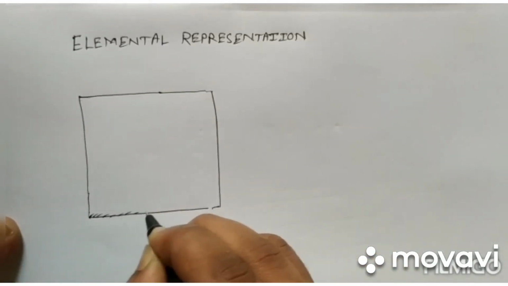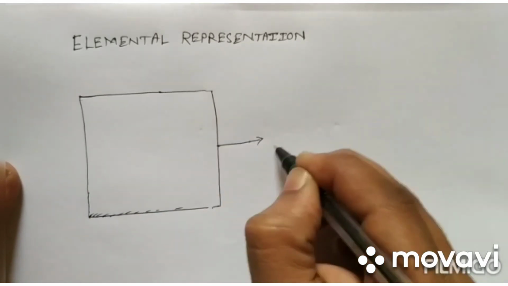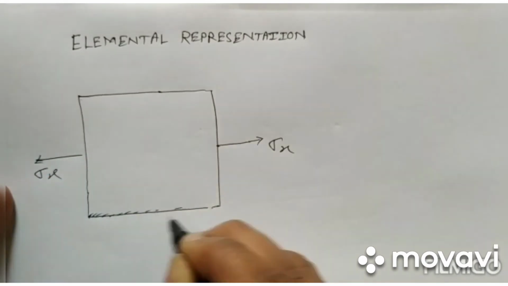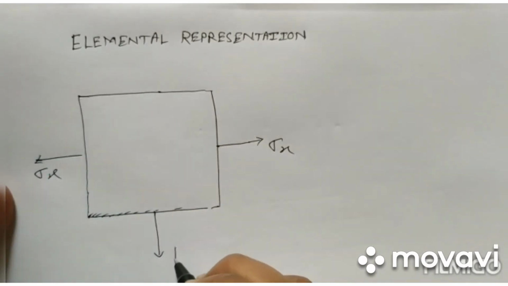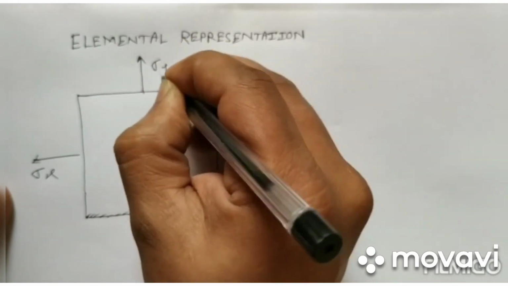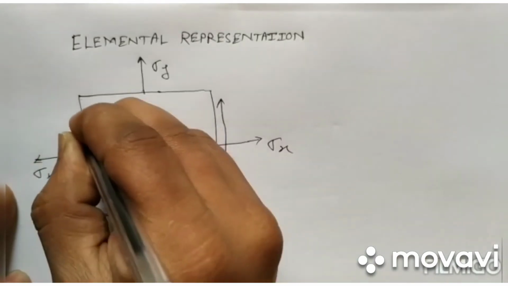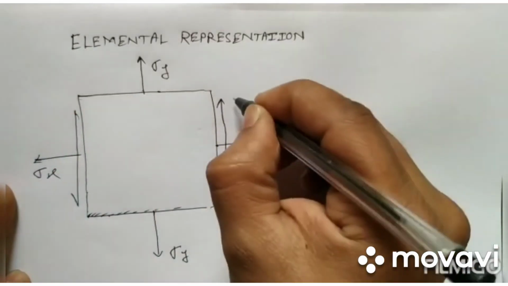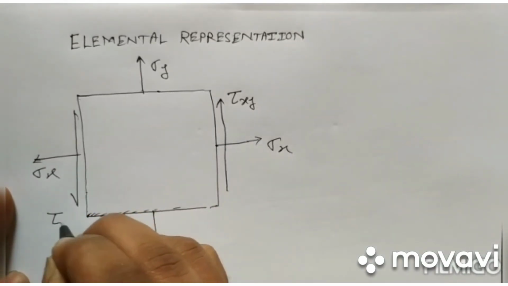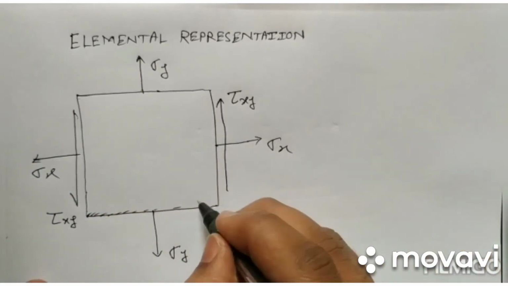As we see, we have sigma x acting here, then sigma y, and then we have shear stress tau xy.